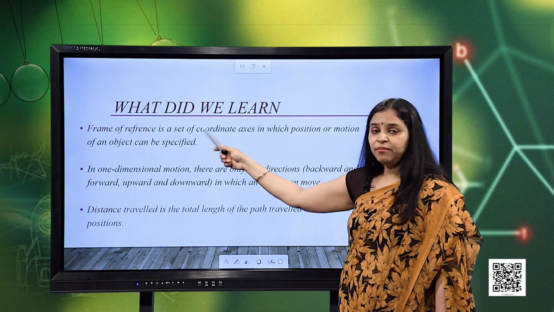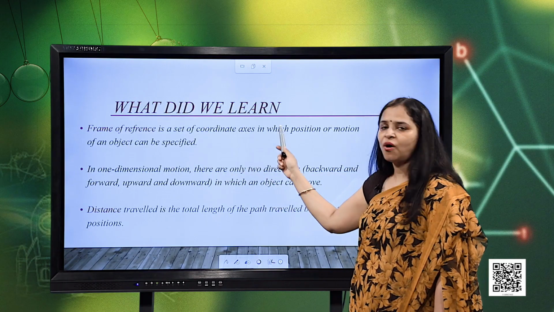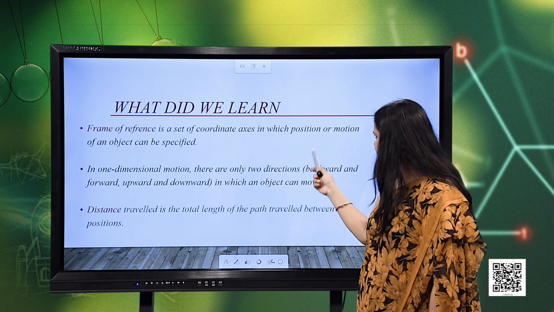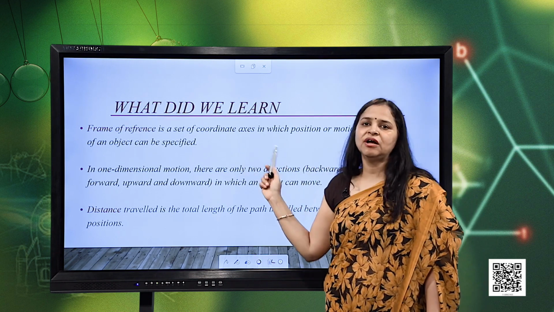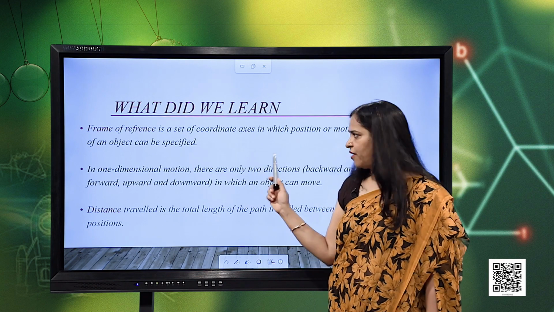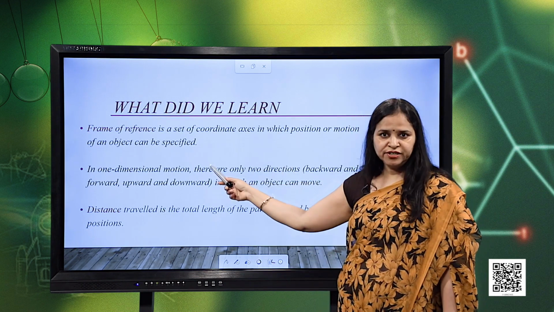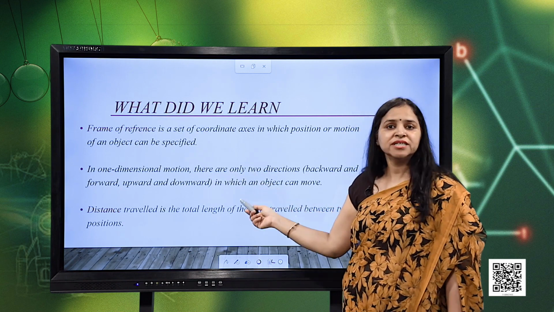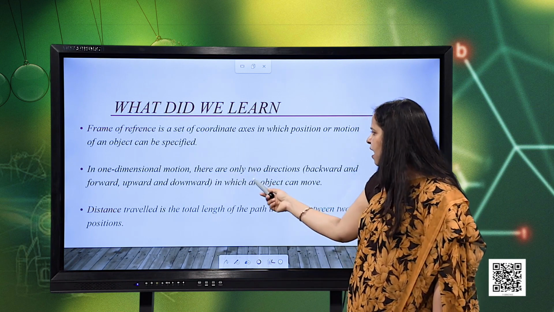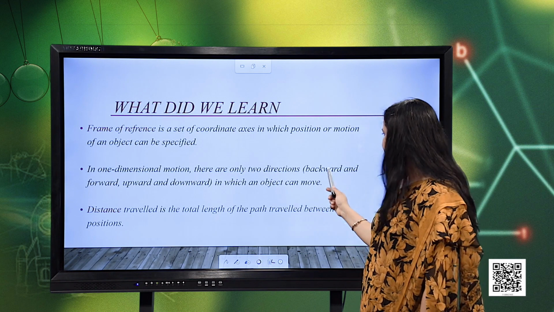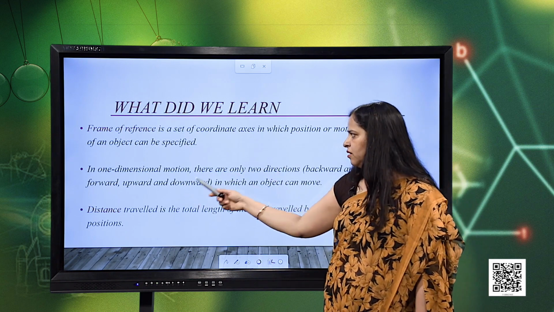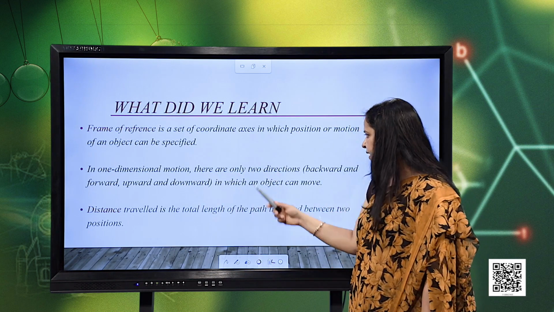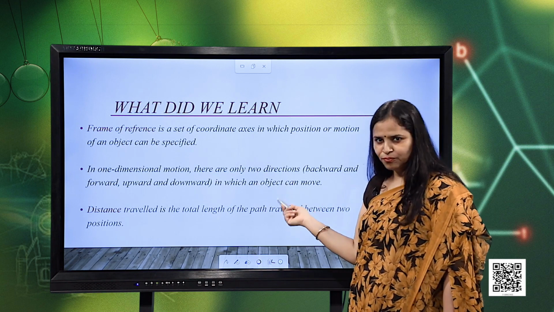Next, the frame of reference is a set of coordinate axes in which the position or motion of an object can be specified. The next point is that in one dimensional motion, or motion in a straight line, there are only two directions, backward and forward or upward and downward, in which an object can move.